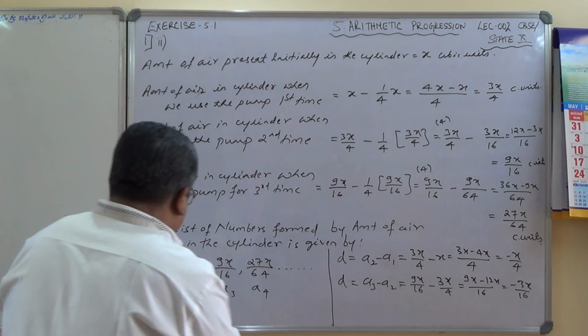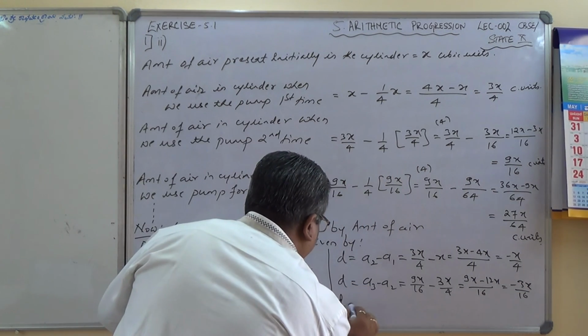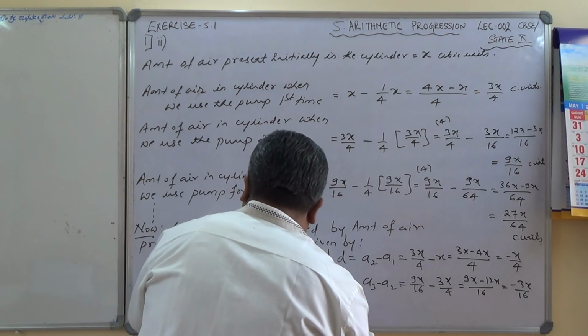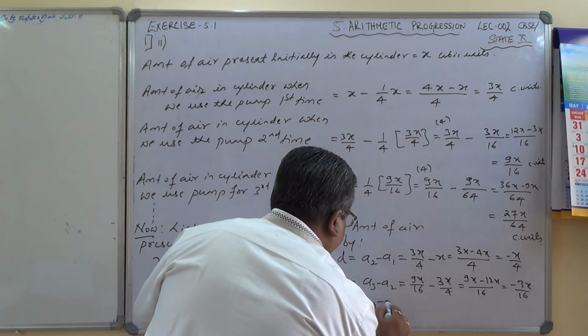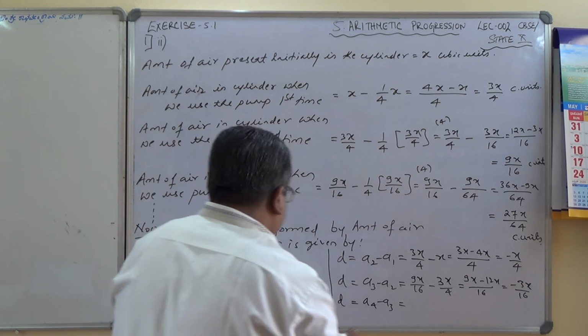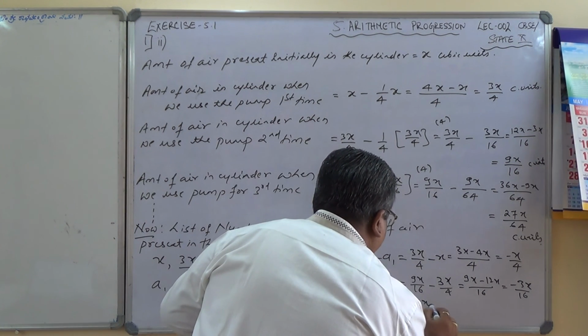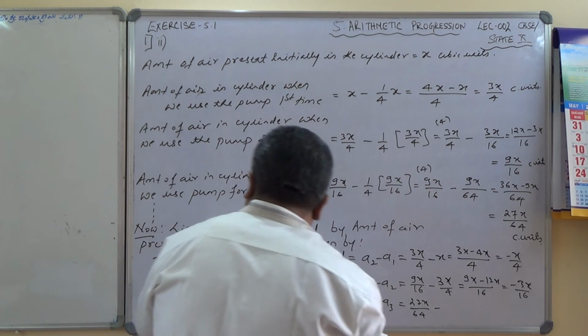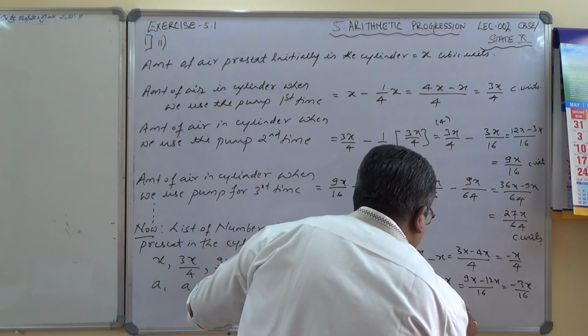Finally I'll check one more difference also. Two are enough to justify, but let's check one more. D equals A4 minus A3, which is 27x by 64 minus 9x by 16.